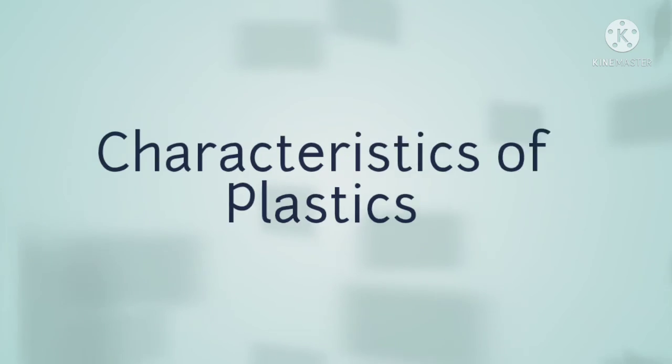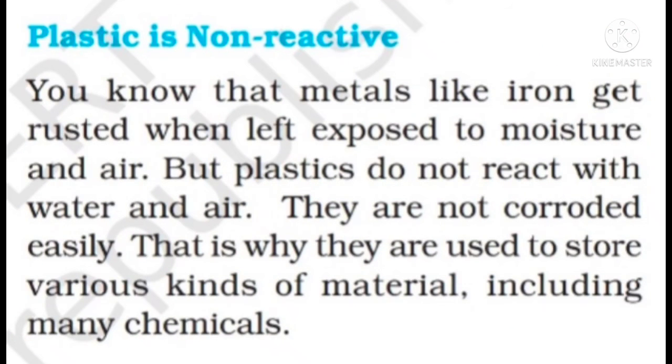Characteristics of plastics. Plastic is non-reactive. You know that metals like iron get rusted when left exposed to moisture and air. As we all know, metals get rusted when kept in moisture, with air and sunlight. But plastics do not react with water and air. They are not corroded easily. That is why they are used to store various kinds of material, including many chemicals.